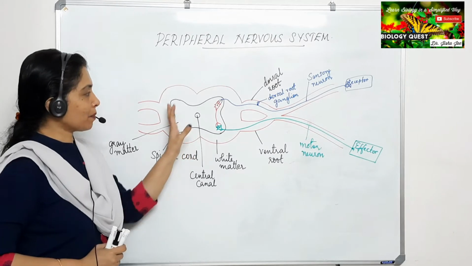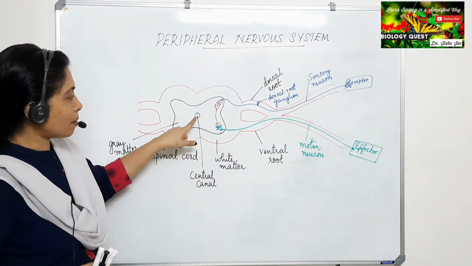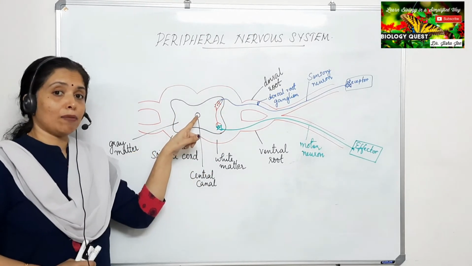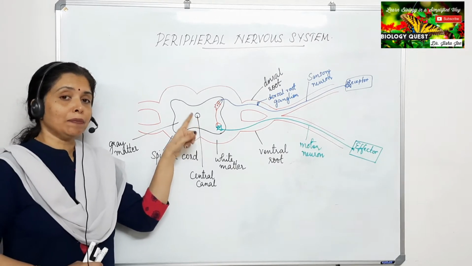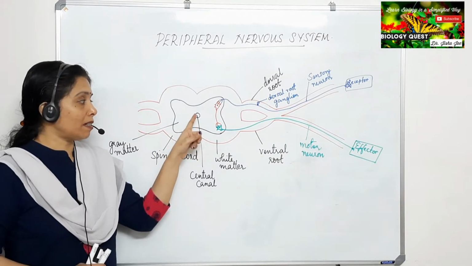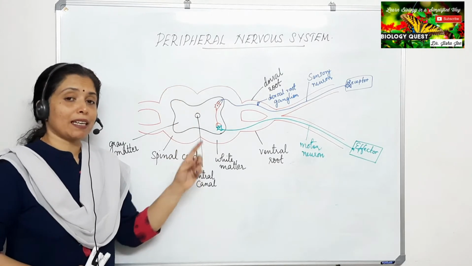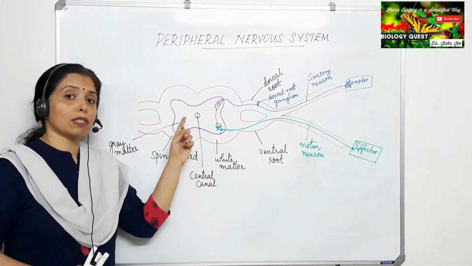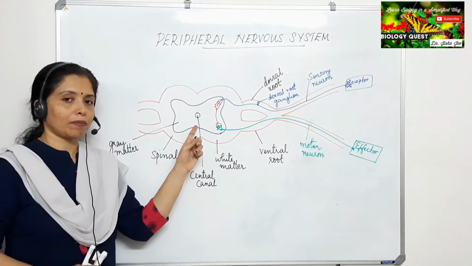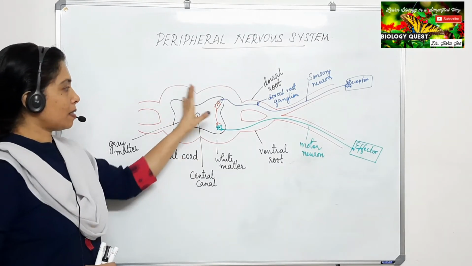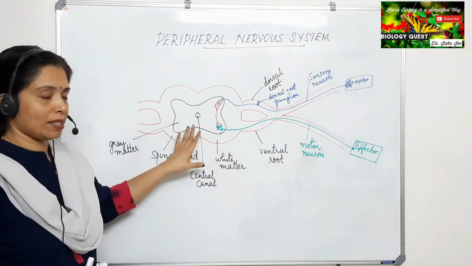So that is the spinal cord, and the spinal cord has the central canal. What is the peculiarity of this canal? This canal is continuous with the central cavity of the brain, and it is in this canal that the cerebrospinal fluid is present. Okay, so that is the spinal cord. Hope that much is clear.